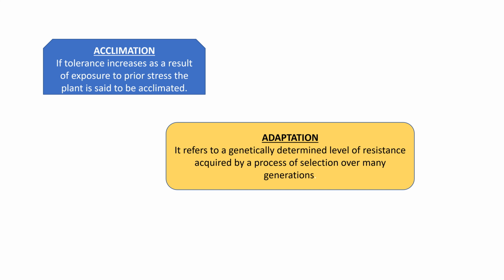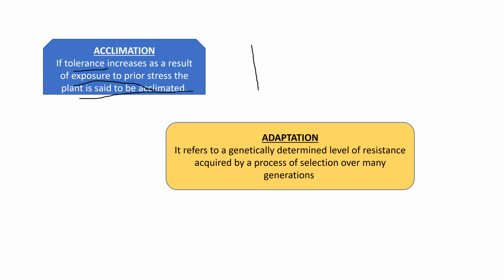In previous slides, we came across certain words, stress resistance, stress tolerance, and we also saw an example of pea and soybean. And in this slide, again, there are two terms. One is acclimation and another is adaptation. What is meant by acclimation? If tolerance increases as a result of exposure to prior stress, the plant is said to be acclimated. So, acclimation is nothing but as tolerance increases as a result of exposure to prior stress, the plant is said to be acclimated.